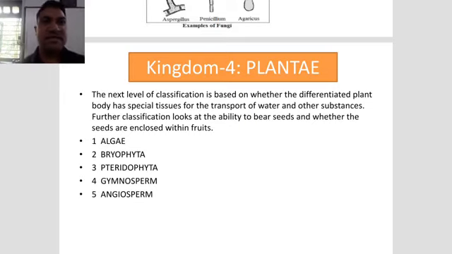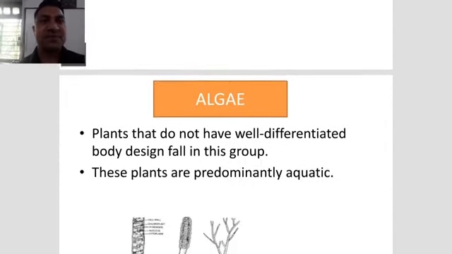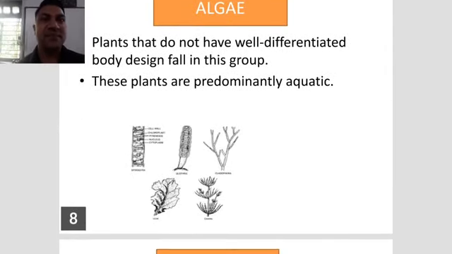So now let us see. Number 1, algae. Plants that do not have a well differentiated body design fall in this group. So first of all, they do not have a well differentiated body design, meaning they don't have root, stem and leaf. That is the important character.